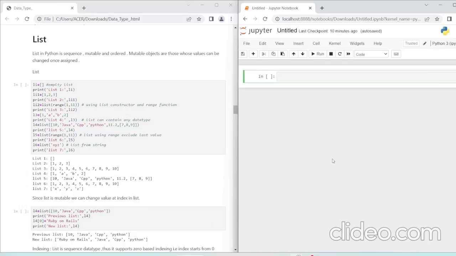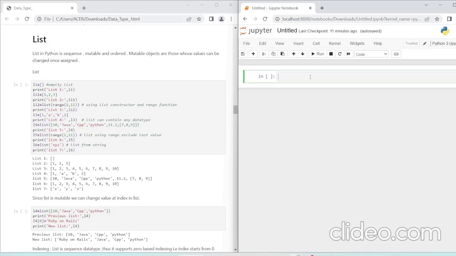So the next topic is list. List is a data type in Python which is kind of an array, but it's not an array. To understand the concept, you can think it is like an array, but it's not, because in an array we have homogeneous elements, which means elements are of the same data type, but in a list we can have elements of different data types.